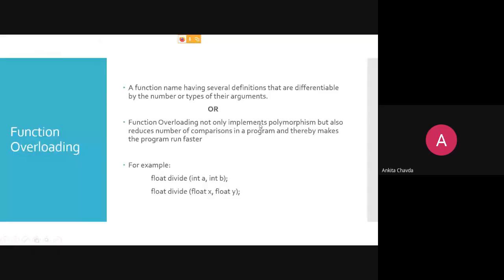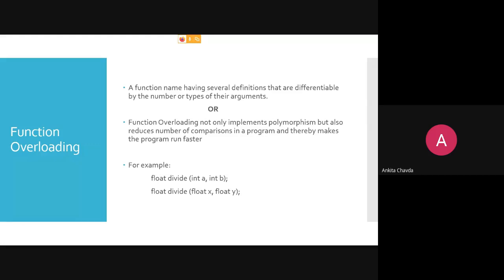So again, over here, function overloading not only implements polymorphism, but it also reduces the number of comparisons in a program. So thereby it makes the program run faster. So here, for example, you are having these two functions. Now my question is this: float divide integer a and b, and float divide float x and float y. These two are totally different functions.